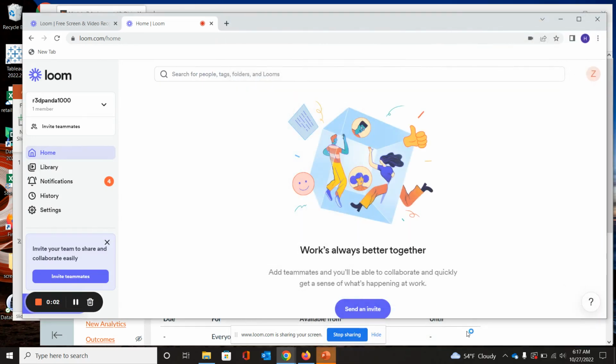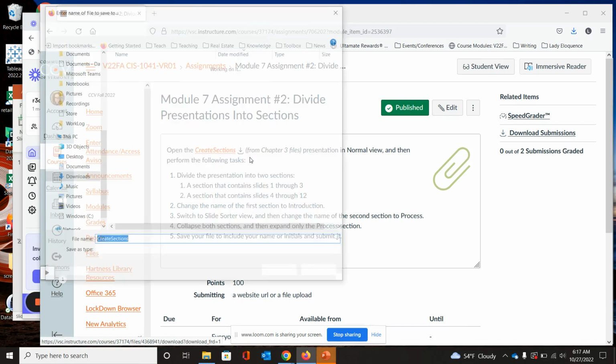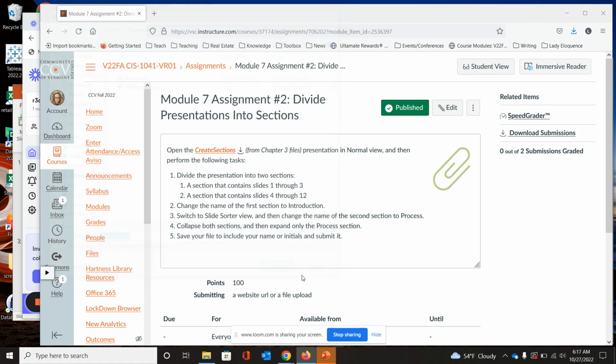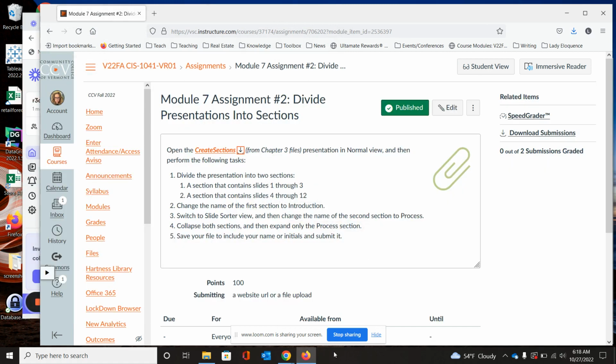All right. We are now going to do Module 7, Assignment 2. You can download the Create Sections. This corresponds to Chapter 3 files. Okay. So first thing, we're going to look at the presentation in normal view.